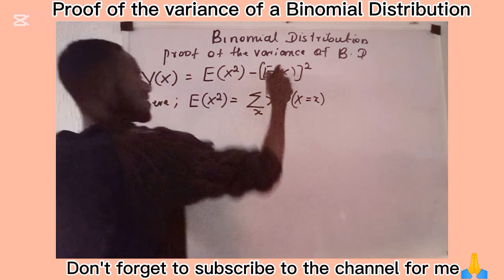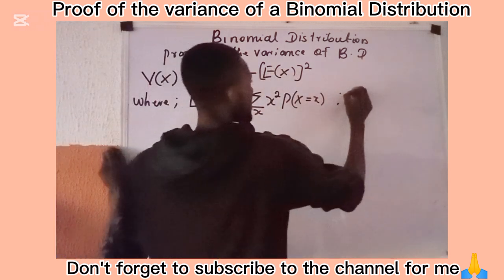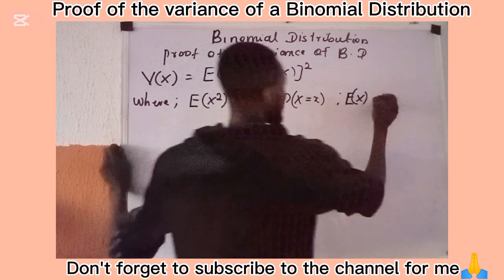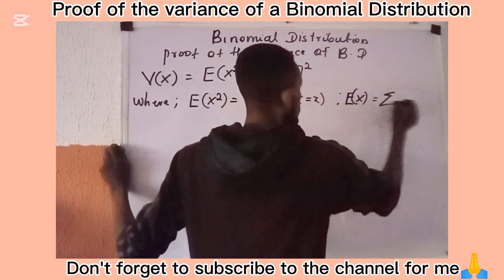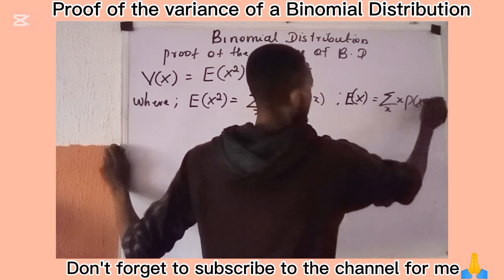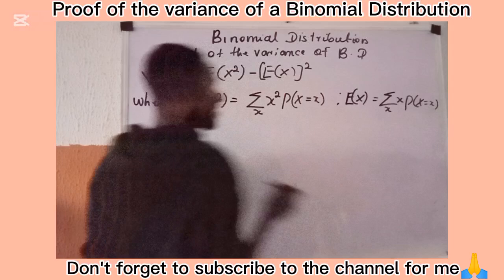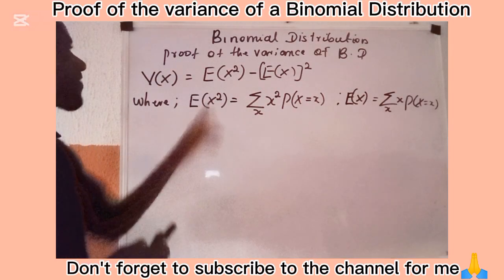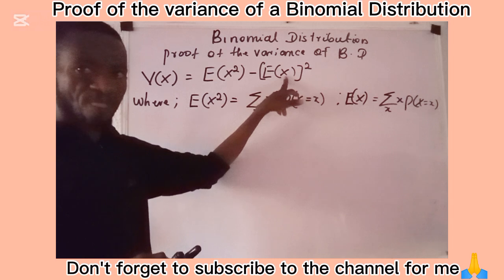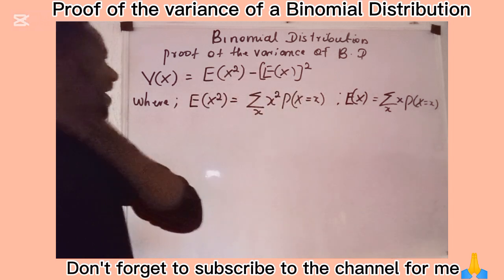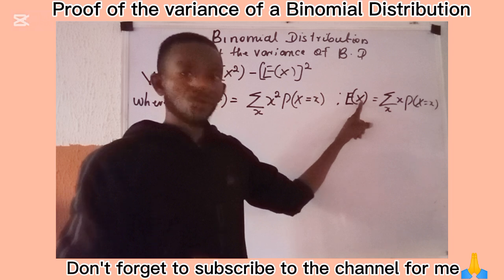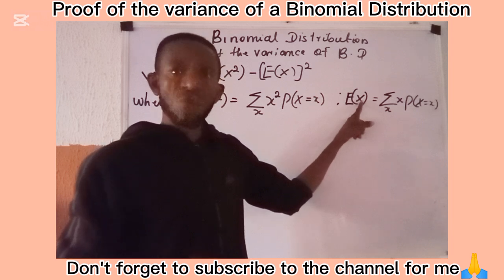Equally, E of X inside this bracket is expressed as the sum over the range of x of x times P of capital X equals small x. These are the expressions of E of X squared and E of X. And in our previous class, we already said that E of X is called the expected value of a random variable, otherwise called the mean.